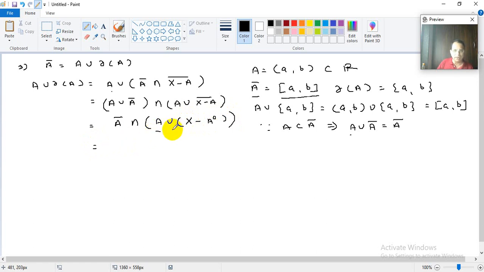Now this: A union X minus A interior. What will this be? What is X minus A interior? Suppose this is your metric space X, and this is a subset A. This is your set. What is A interior? We are considering X minus A interior.